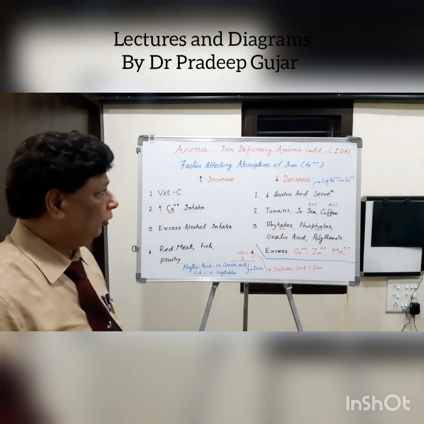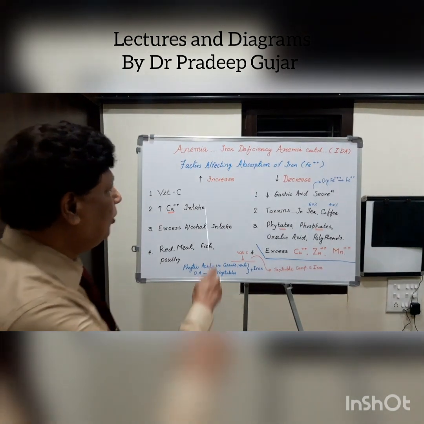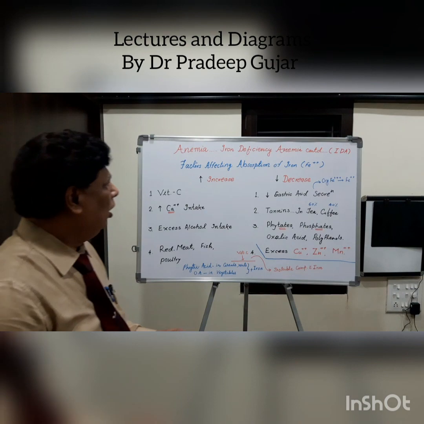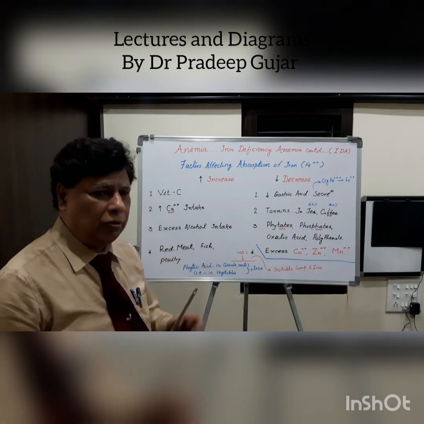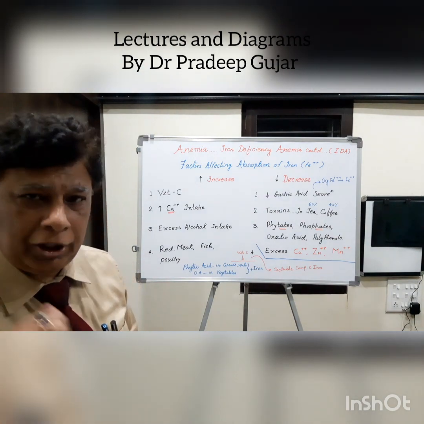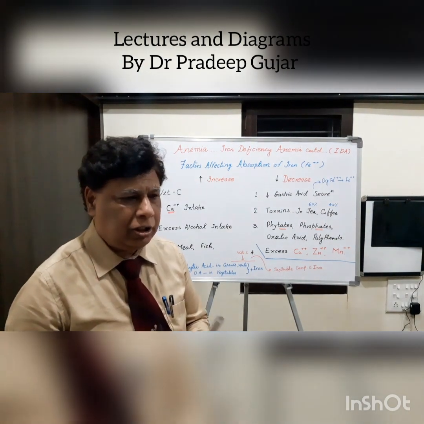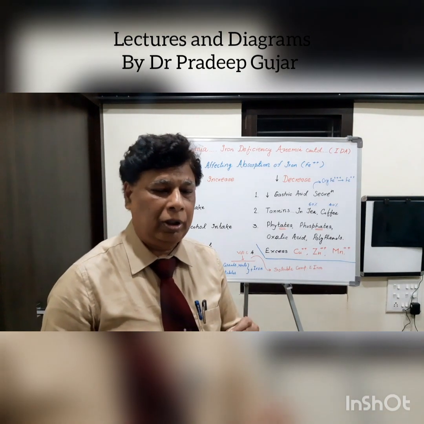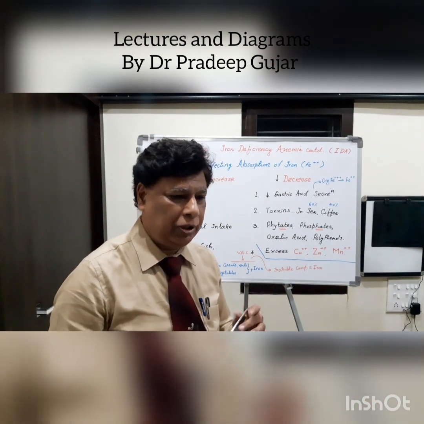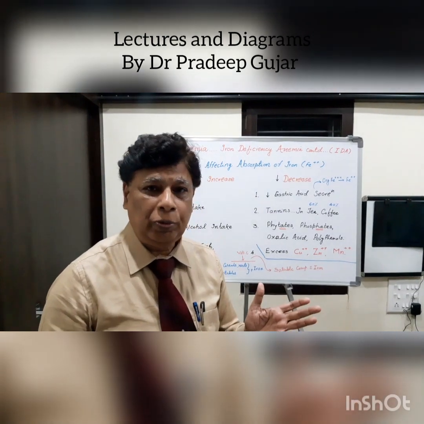Okay. Let us continue iron deficiency anemia. It is very important to study the various factors which affect the absorption of the iron. Let us consider some patient is coming to you for the treatment of anemia, that too iron deficiency. What will you do?